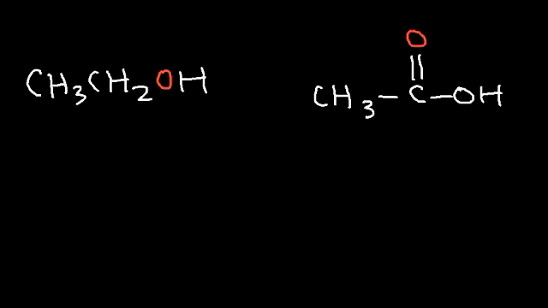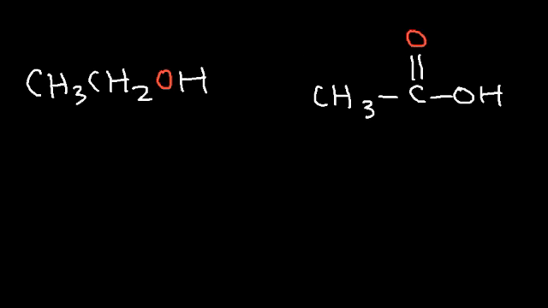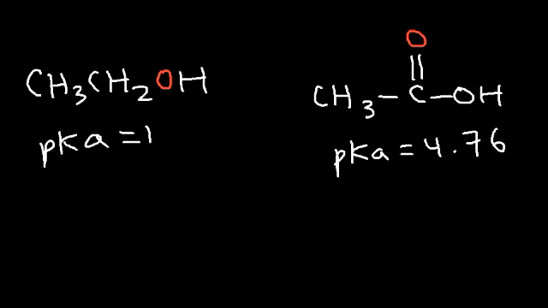Which of these two molecules do you believe is more acidic? Ethanol on the left or acetic acid on the right? Which one would you select? It turns out that acetic acid is more acidic, plus you have the name acid in it. The pKa for acetic acid is 4.76, and for ethanol, it's 15.9.